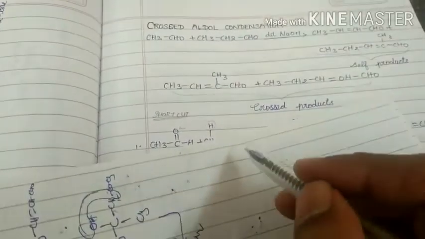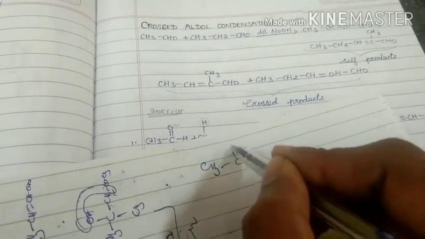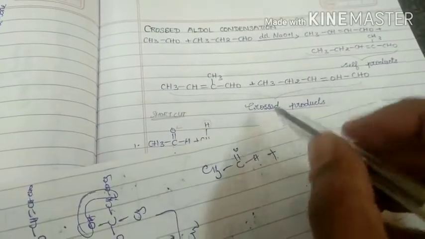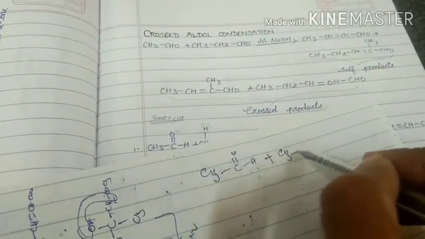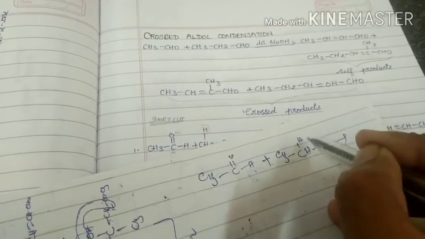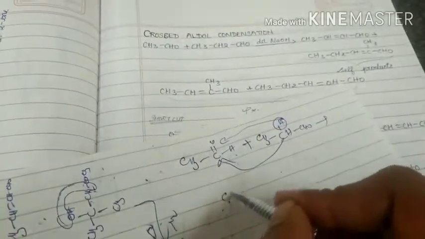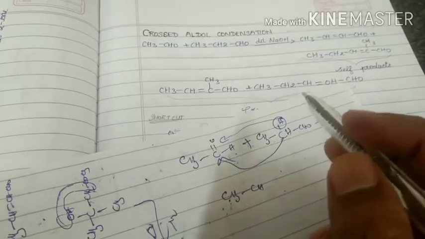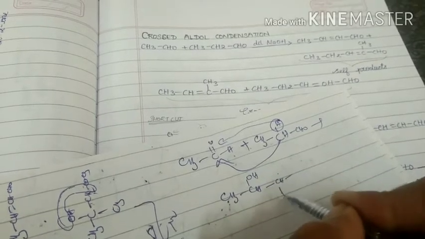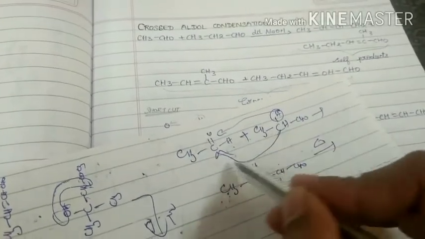First product, CH3. What we have to do is write the aldehyde structure separately in the first compound. In the second compound, write the alpha hydrogen separately. This hydrogen is going to attack here, this carbon is going to attack here. Then we get one product, that is CH3 CH OH CH CH3 CHO.